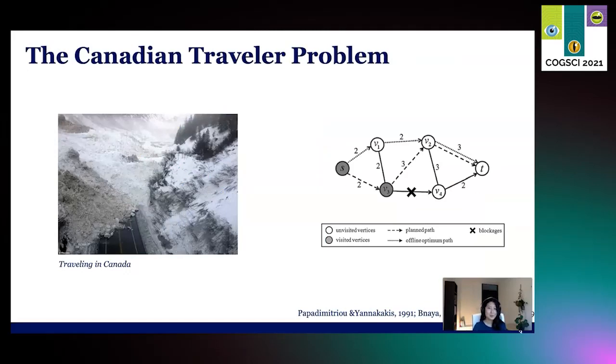So our task was inspired by a computational science problem of planning under uncertainty, which is called the Canadian Traveler problem. There the task is to reach a goal while minimizing your travel distance, and a roadmap is shown, but parts of the road might be blocked and therefore untraversable. Encountering a roadblock means that you have to replan your route. And this paradigm was later also extended to include information sampling, where the status of the road can be sampled before committing to a route. So in the current study, we took inspiration from this problem to examine information sampling for the purpose of planning.